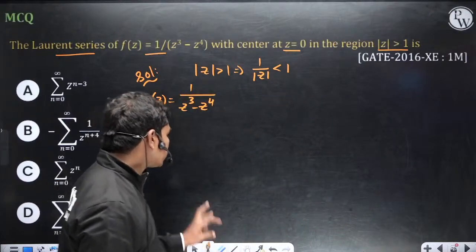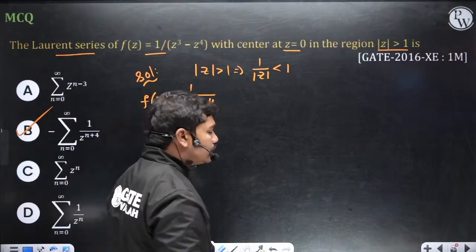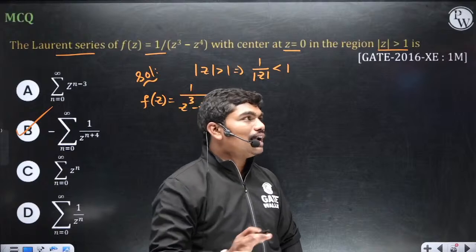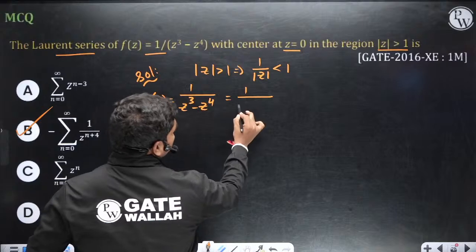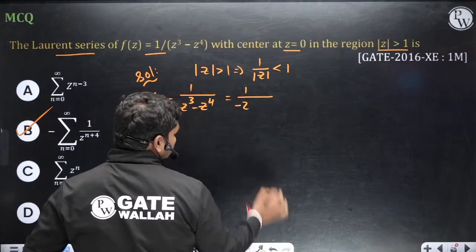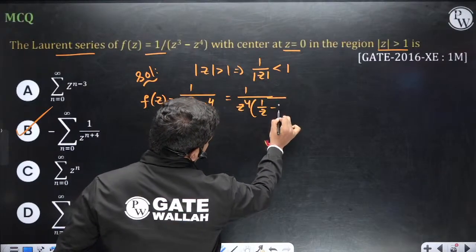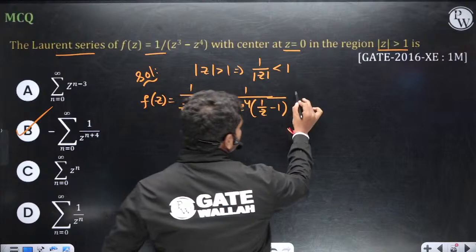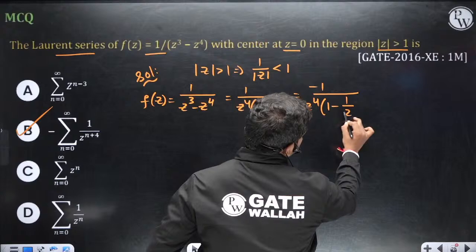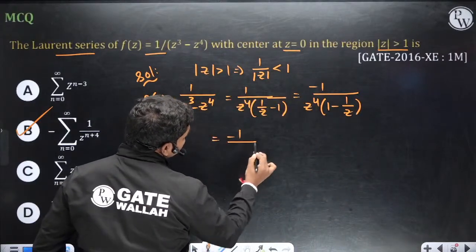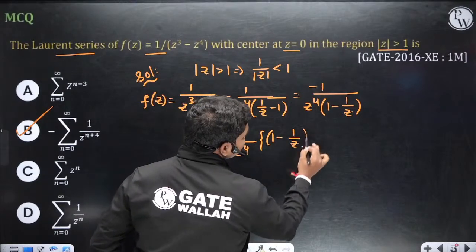Coming to this question, 1 by z cube minus z power 4, the correct answer is actually B. C is not the answer. Look, I'm telling you how it can happen. If I take z power 4 out, I have 1 by z minus 1, yes or no? Correct. So this I can write as minus 1 by z power 4 into 1 minus 1 by z whole power minus 1.